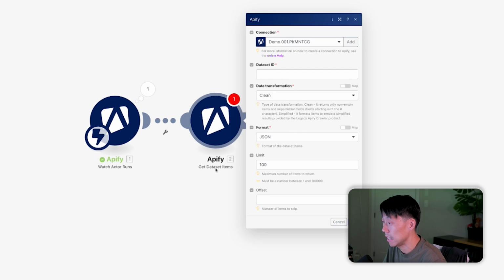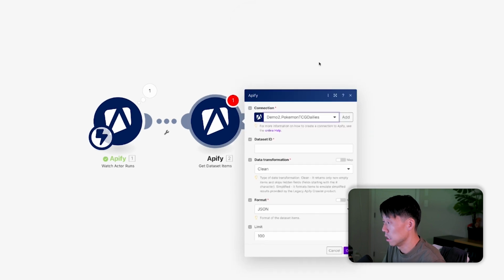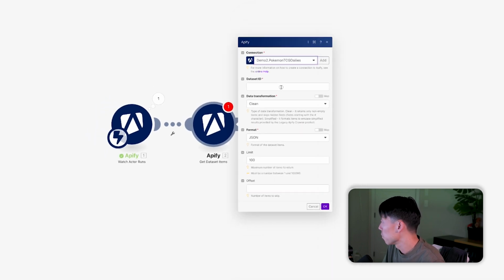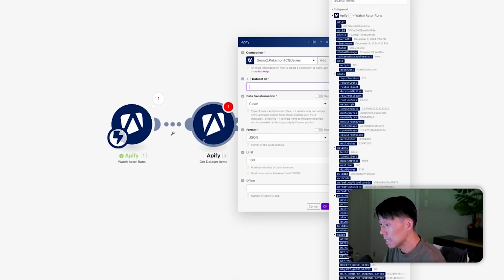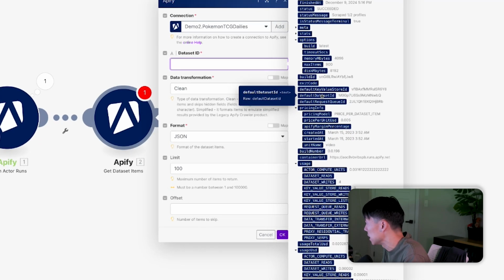First, we're going to do Get Dataset Items. And as usual, it's going to ask for a connection type. We're going to do the demo 2 that we have here. Dataset ID is going to be the one we grabbed from the first module here. So we're going to grab default dataset ID. Here it is, default dataset ID. Yep. Okay.